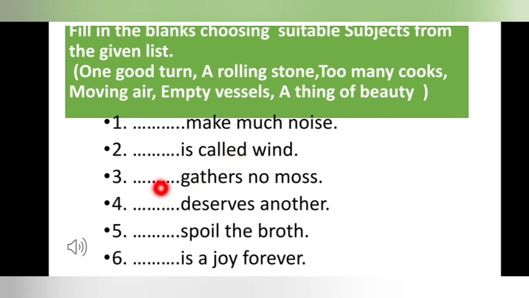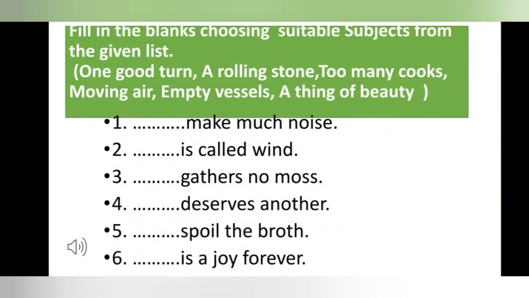And the third one, dash gathers no moss. A rolling stone gathers no moss. That's the correct answer, a rolling stone. And the fourth one is dash deserves another. A good turn deserves another. That's the right one. Let's check it again. A good turn deserves another.